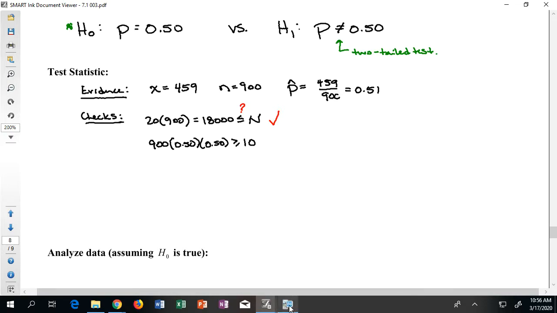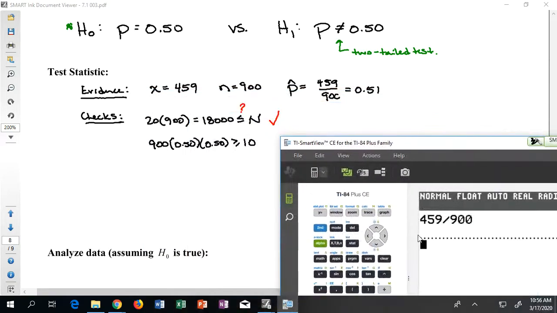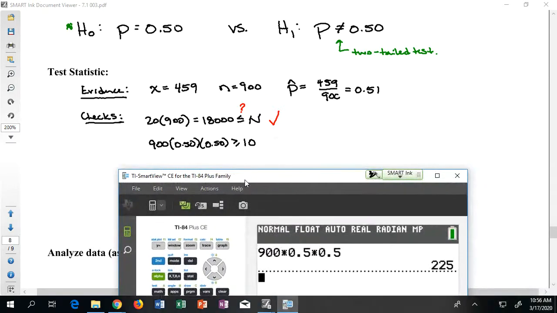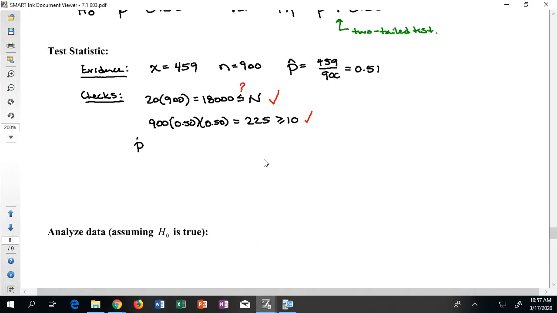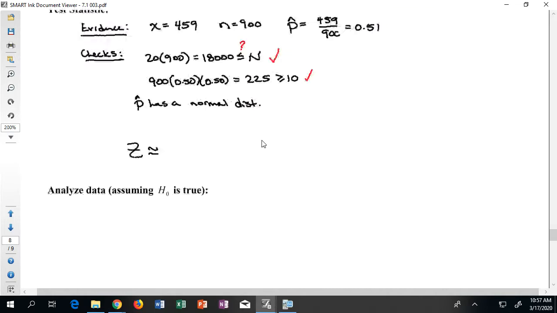All right, if I crunch that out in the calculator, that's going to be 900 times 0.5 times 0.5. And the result comes back as 225, which is definitely greater than or equal to 10. So just like last time, we can say p hat has a normal distribution. Perfect. The last thing I want is a z-score here, but again, I'll do that with the next step.